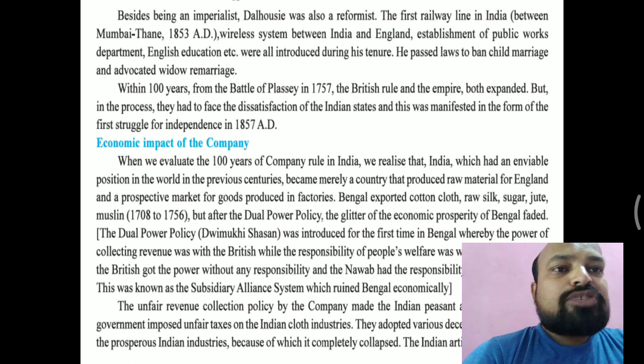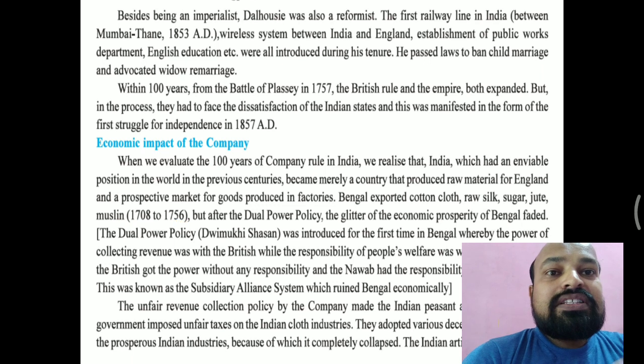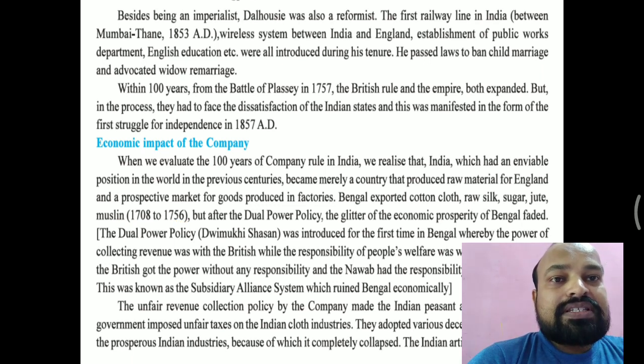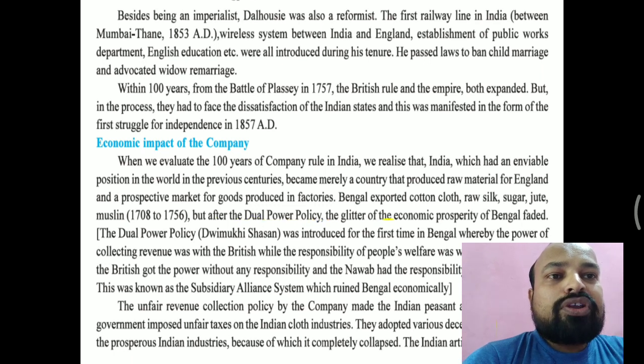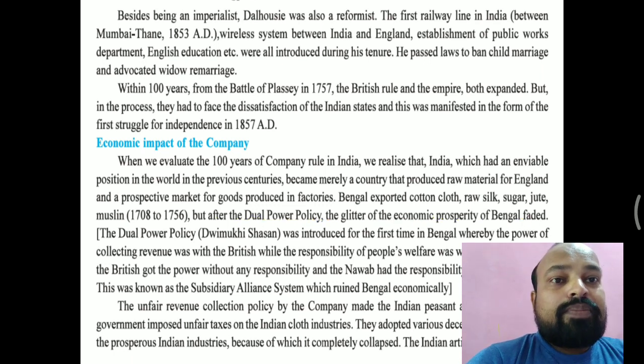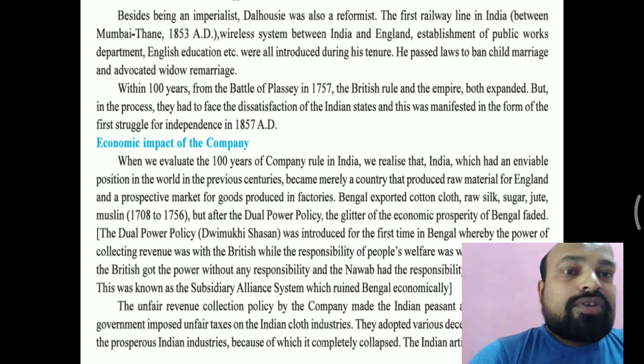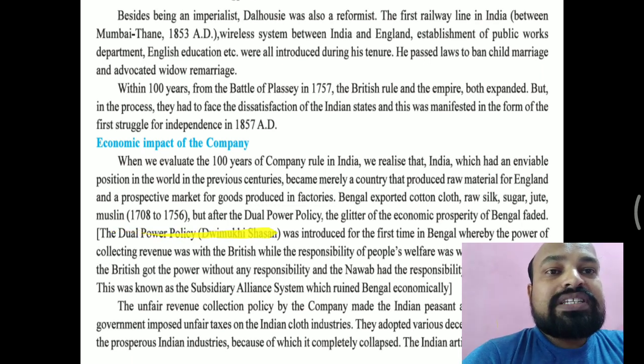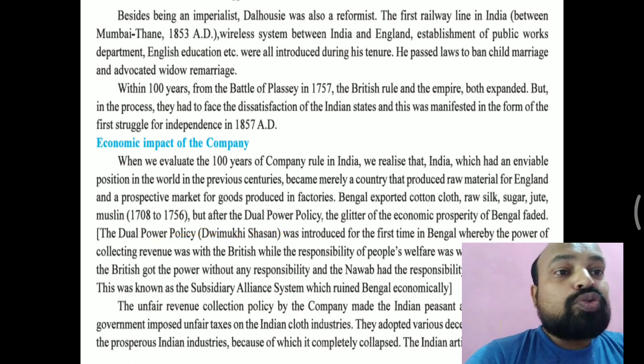Now Bengal exported cotton cloth, raw silk, sugar, jute and muslin from 1708 to 1756. But after the dual power policy, the glitter of economic prosperity of Bengal faded. Dual power policy means that in just one province there are two rulers. Let us understand what is called the dual power policy. Dual power policy means dvimukhi shasan, two rulers.